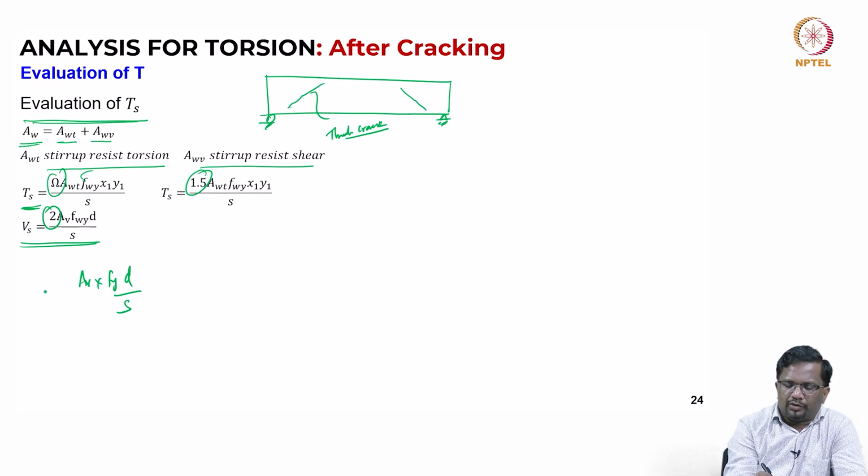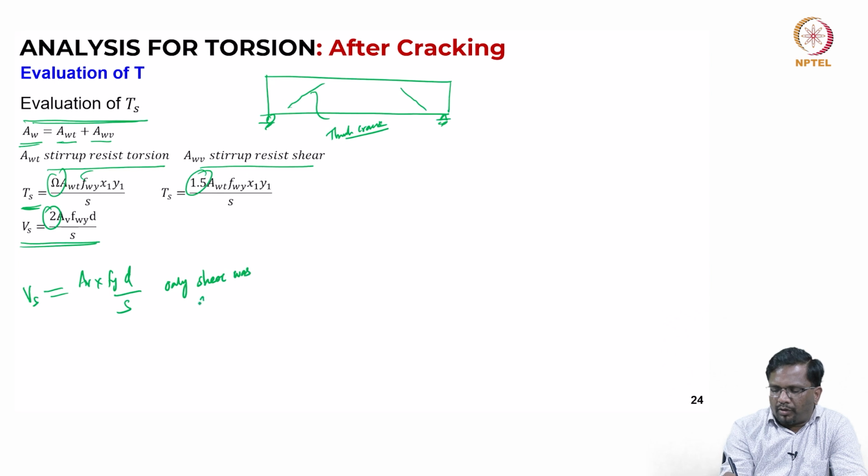This is the equation that we had for Vs when only shear was acting, for vertical stirrups.